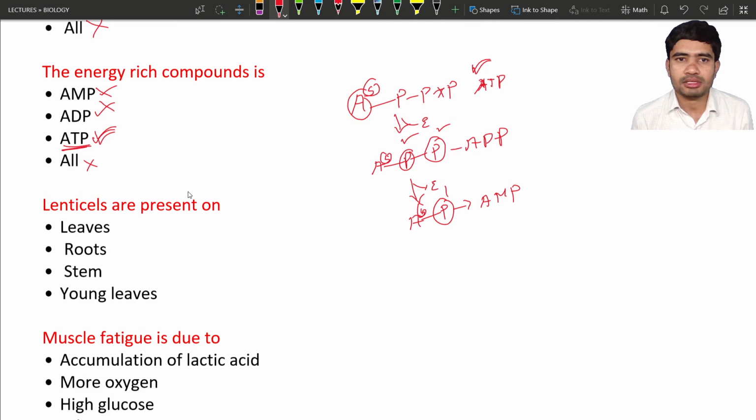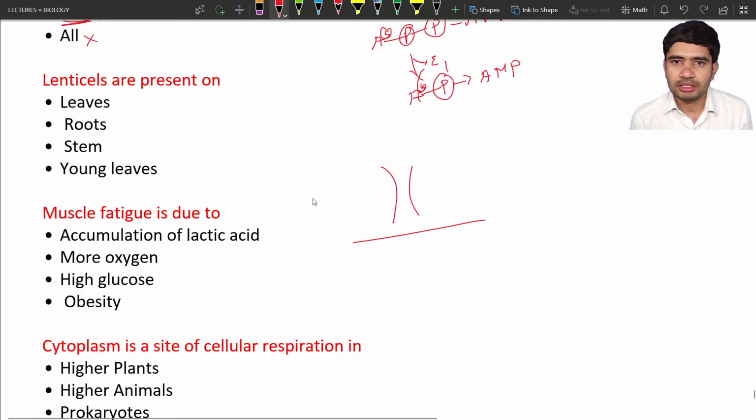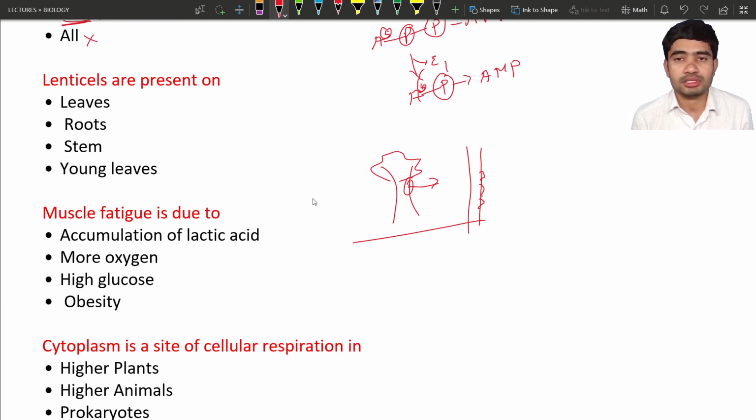Let us consider this is a plant. So the plant has a stem. On the stem you can see small elevations. If you zoom in here, this is the plant stem, and it contains small elevations. These small elevations help in the exchange of gases like carbon dioxide and oxygen. They work almost like stomata, but stomata are different, lenticels are different. These lenticels are present on the stem. Check whether the stem is present in the options or not.